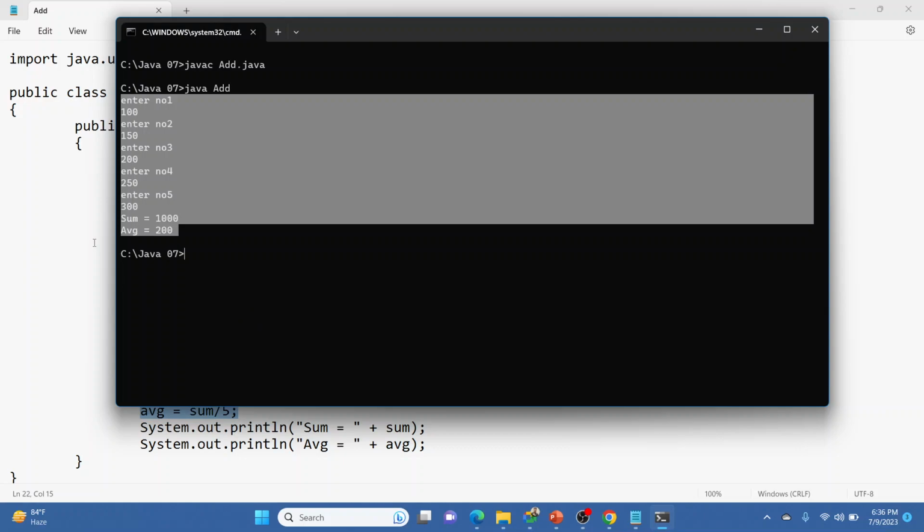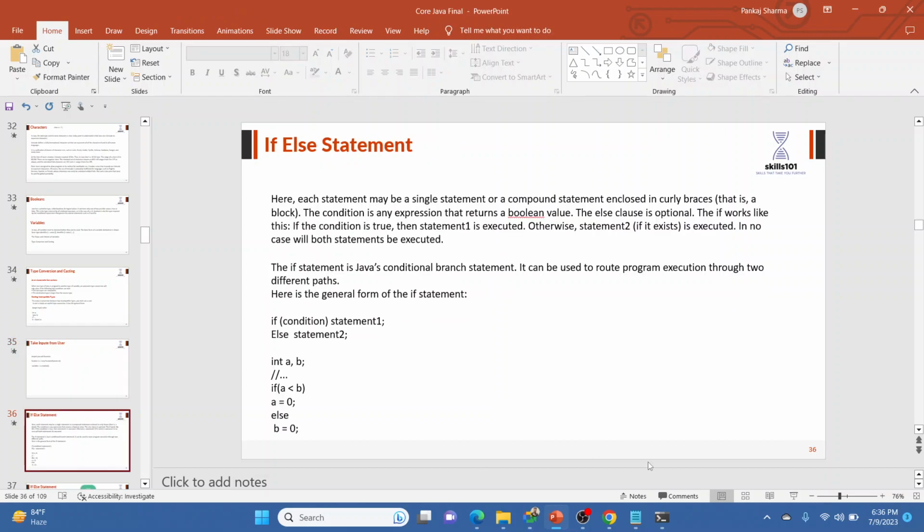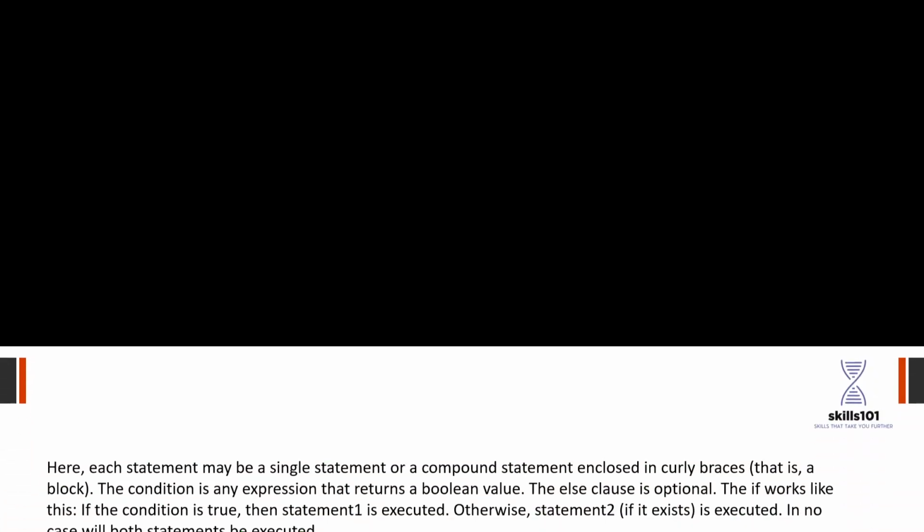Now we are going into more, that is like if else statement. These are known as decision making statements in programming. So till now anyone has any question they can ask.